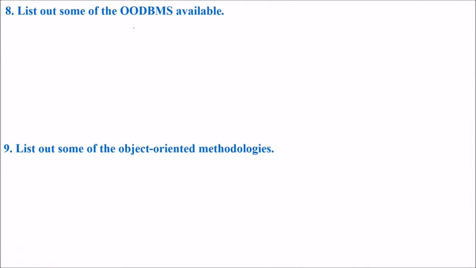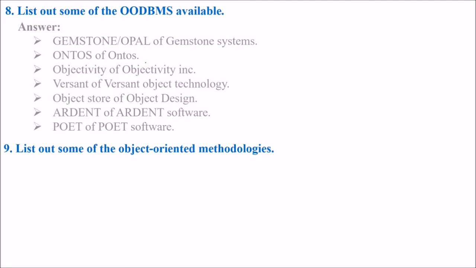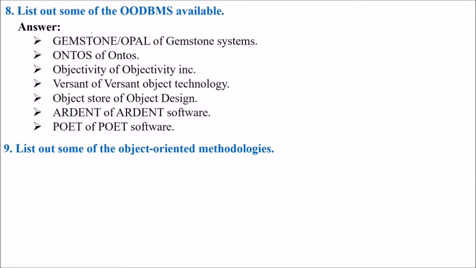List out some of the OODBMS available, object-oriented database management systems. We have plenty, like Gemstone, Opal of Gemstone Systems, Ontos of Ontos, Objectivity of Objectivity, Versant, ObjectStore, Ardent, Poet. These are object-oriented database management systems which are available to us.